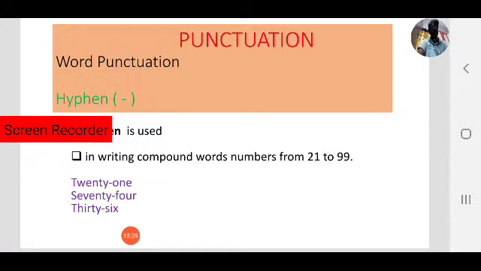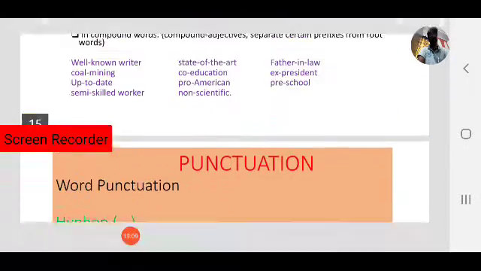So in writing numbers we usually use a hyphen. Twenty-four, here also two words, twenty and four, become one word. So in that case we use a hyphen. Twenty-one, twenty-four, thirty-six, like that. In writing compound word numbers from 21 to 99, we use a hyphen. Note it down.